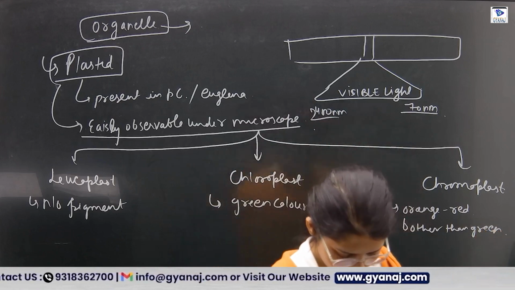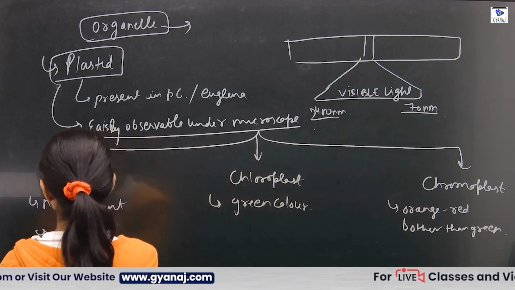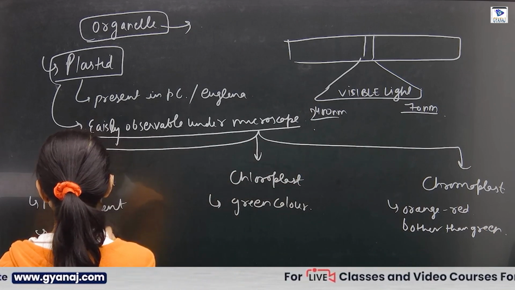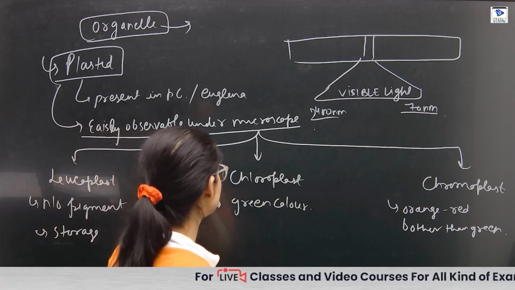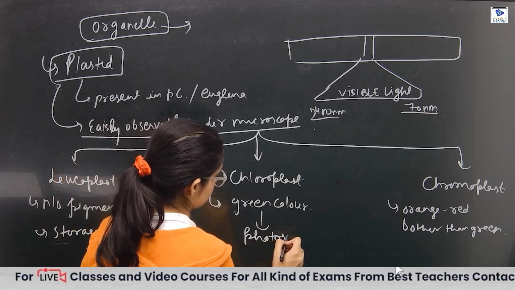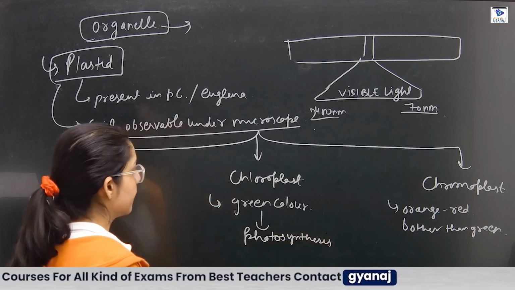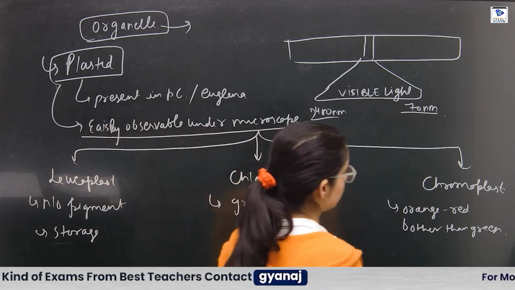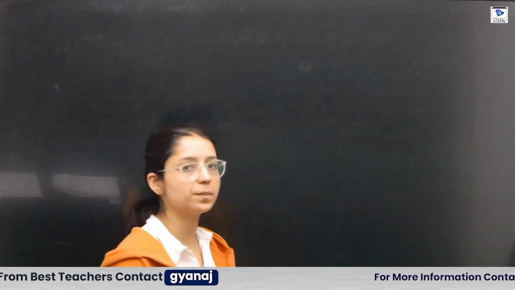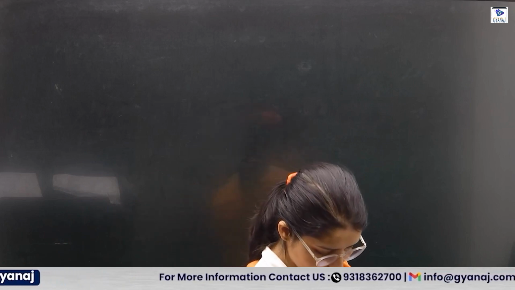Yes. Now the leucoplast is involved in storage, and the chloroplast helps in photosynthesis. Now let's discuss the chloroplast. हम discuss करेंगे chloroplast, why it is an autonomous organelle और क्या इसमें और special है.